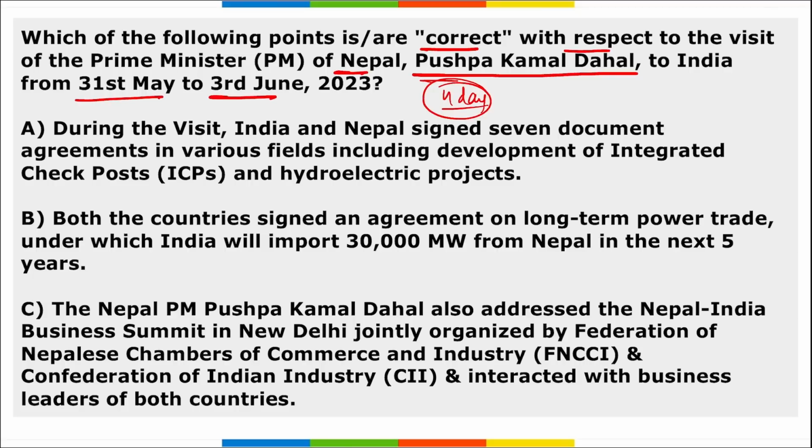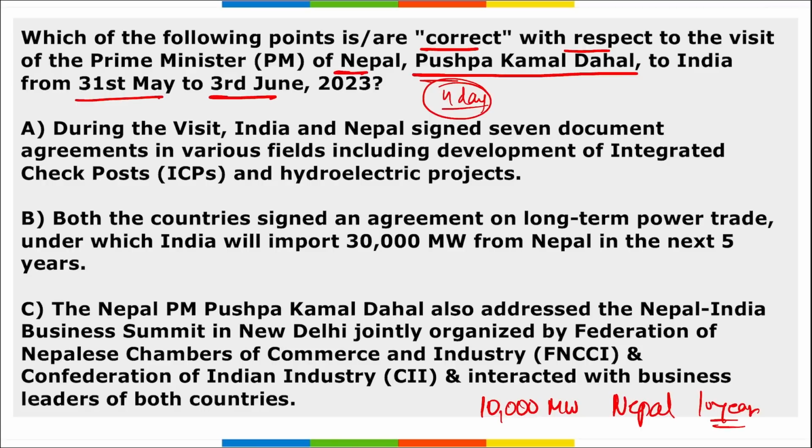And if you remember, Nepal, Bangladesh and India have signed a tripartite agreement also where they will be working together to send electricity, and Nepal and Bangladesh will be sending excess electricity to each other with the help of the Indian grid, and that is also under India's neighborhood first policy. Next thing, both sides had reached an agreement on long-term power trade between India and Nepal, under which India will import, not export, remember, India will import 10,000 megawatts from Nepal in the next 10 years.